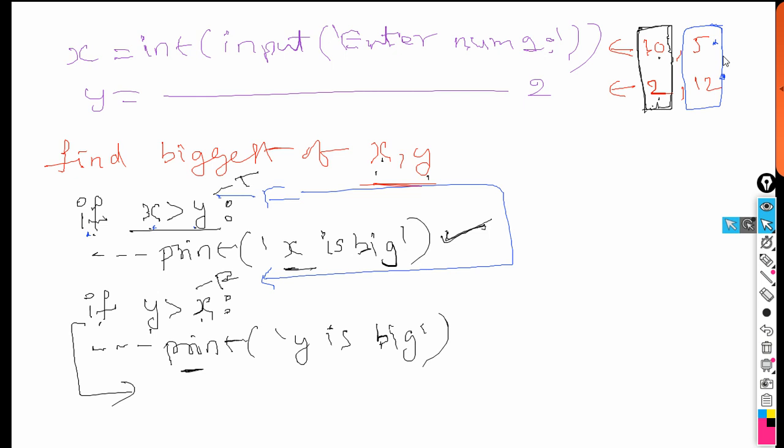Now the second condition, it is going to check if y is greater than x. 12 is greater than 5, yes, true. So the condition is true, therefore it enters into the if and the statement will execute and print y is big. So like this it is going to work.